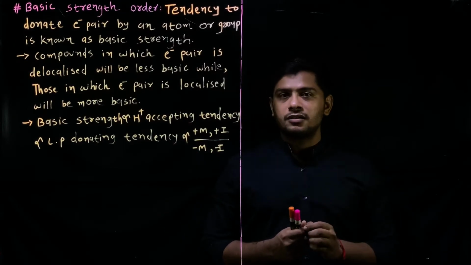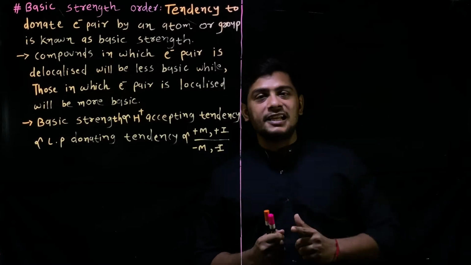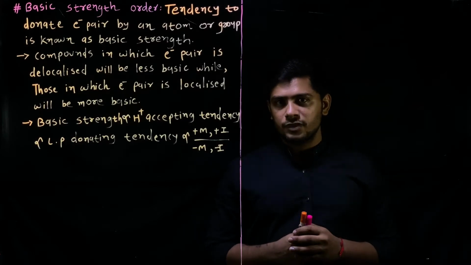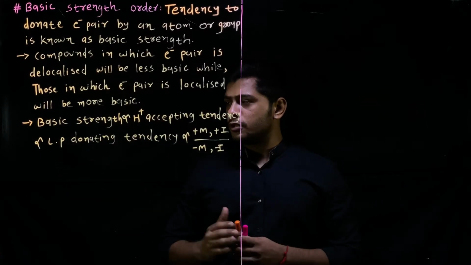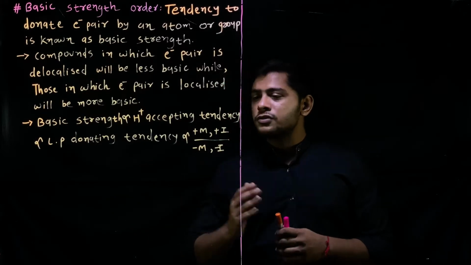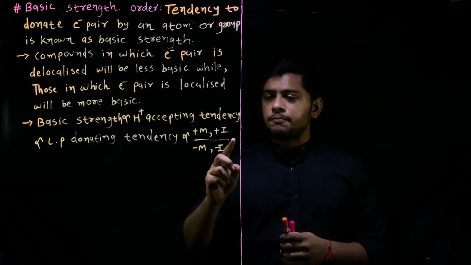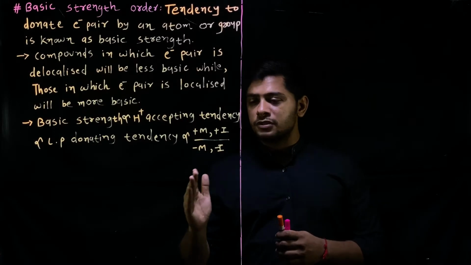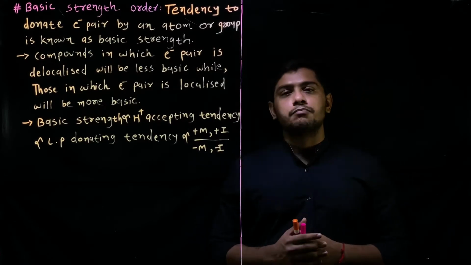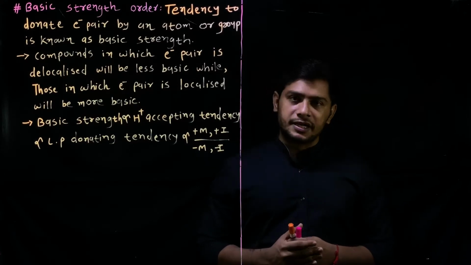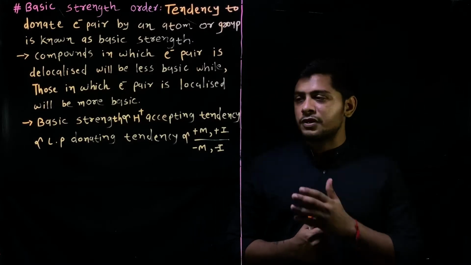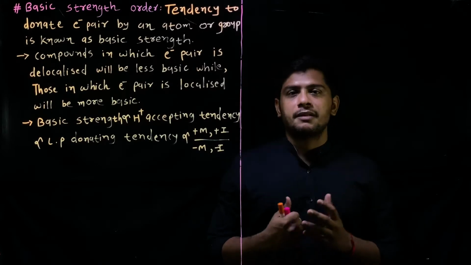If any amine accepts a proton more easily, then the basic strength of that amine is highest. It is proportional to lone pair donating tendency and proportional to plus M and plus I effect, and inversely proportional to minus I and minus M effect. We know that M means mesomeric effect and I means inductive effect, and in earlier lectures we already studied plus M, plus I and minus I.